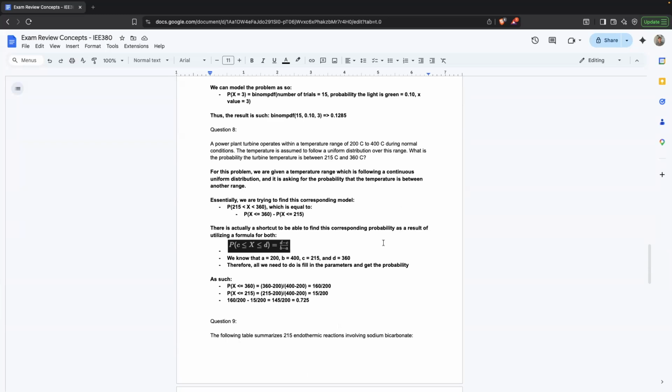For this problem, we're working with a continuous uniform distribution between 200 and 400 degrees Celsius. For a uniform distribution, probability is just the length of the interval over the total range, as shown in this formula: the probability that C is less than or equal to X, which is less than or equal to D. We're dealing with 200 to 400 degrees Celsius, and we're looking for the probability that the turbine temperature is between 215 and 360.